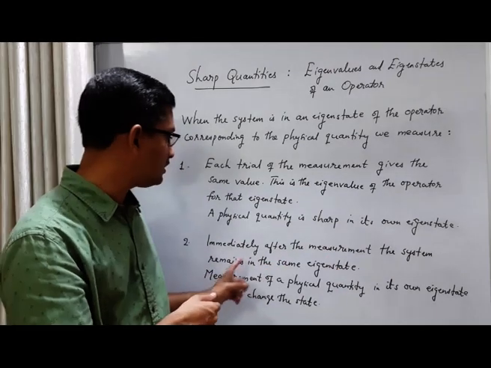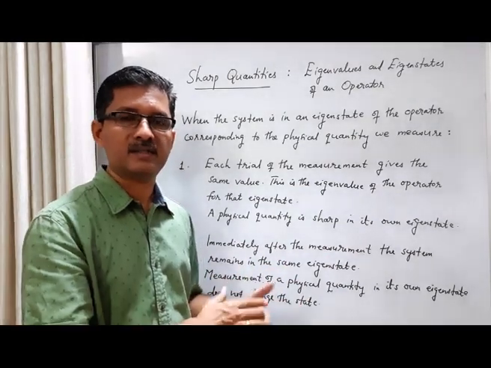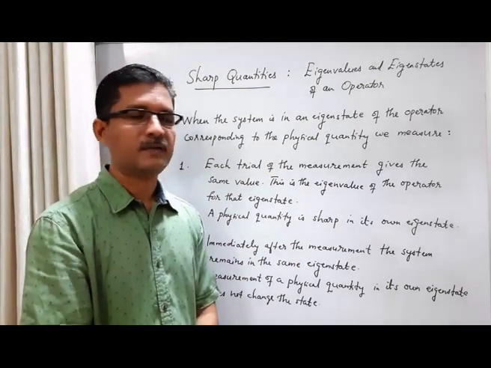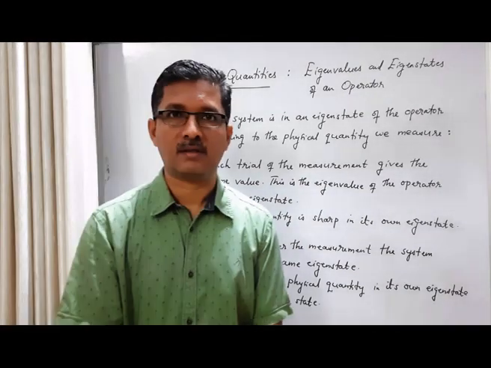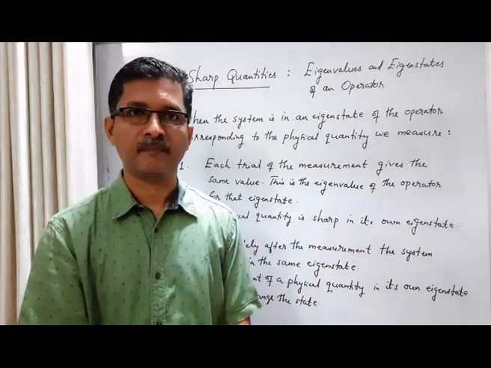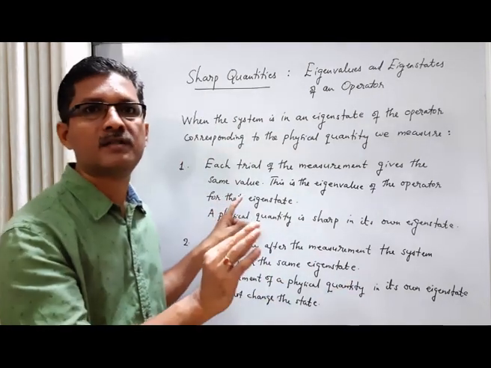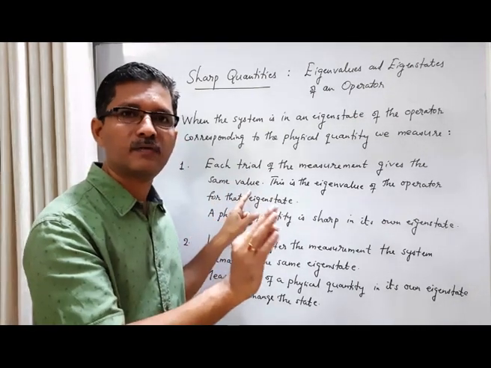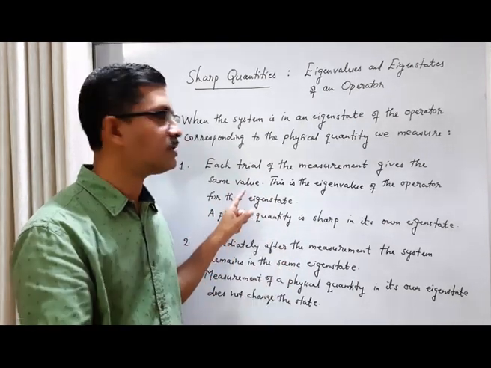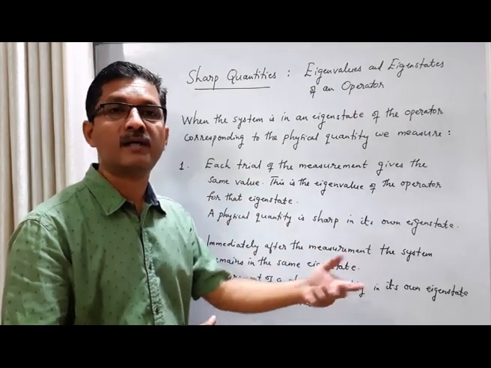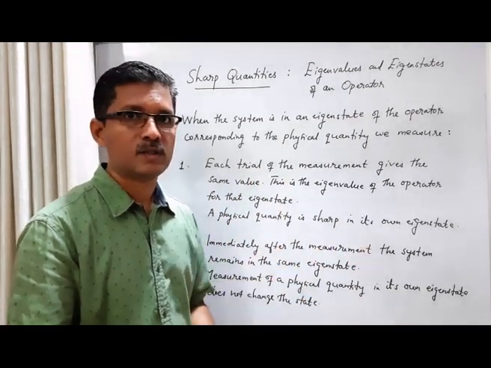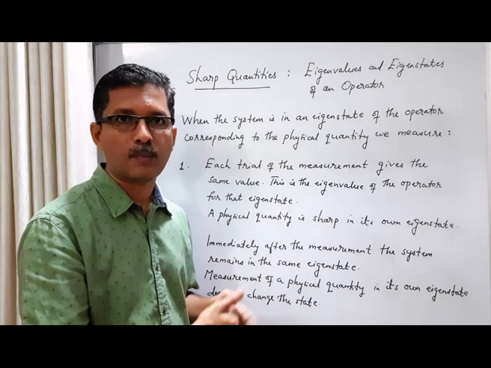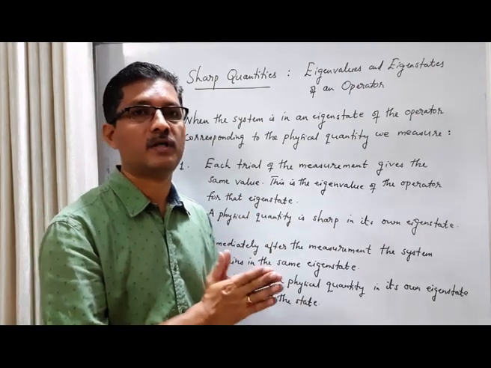Immediately after the measurement, the system remains in the same eigenstate. This can be experimentally verified. So these are the two features of an eigenstate. If the system is in an eigenstate of the operator corresponding to the physical quantity that we are going to measure, then one is that we can predict beforehand what is going to be the result of every single trial of measurement. That result will be the same. Every single trial gives the same value, which is the eigenvalue of the operator corresponding to that eigenstate. And that's why we call this physical quantity sharp. In other words, a physical quantity is sharp in its own eigenstate.